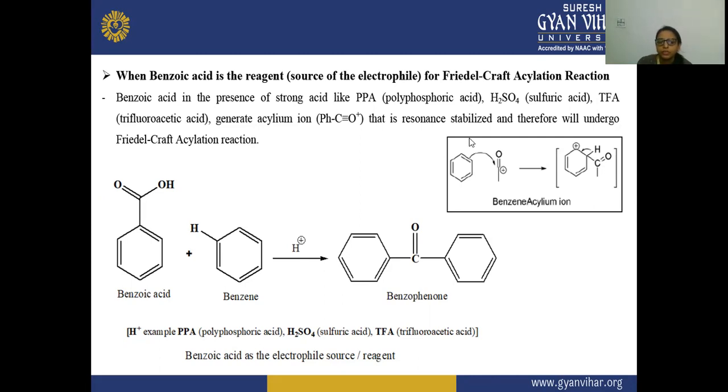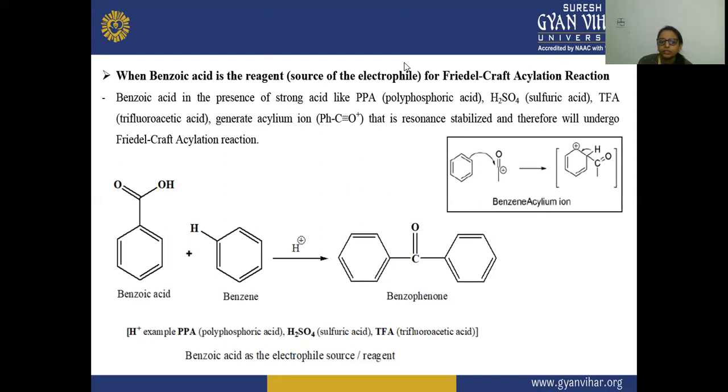So here you can see this benzene acylium ion is generating, and that is resonance stabilized. This acylium ion is resonance stabilized, and this will undergo the Friedel-Crafts acylation reaction.